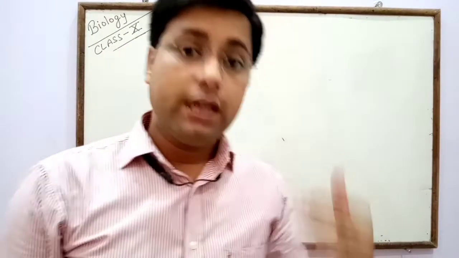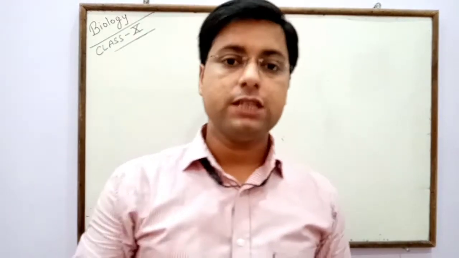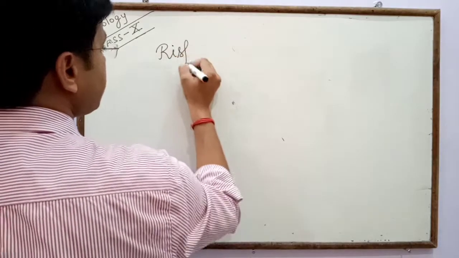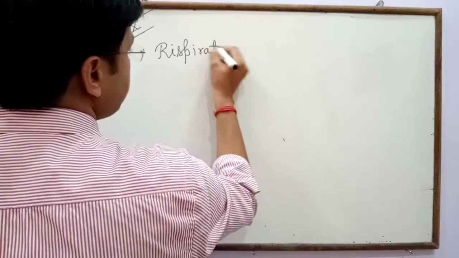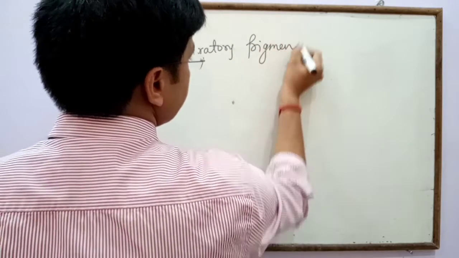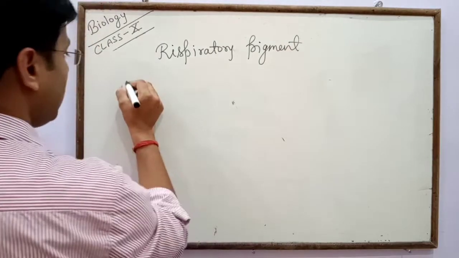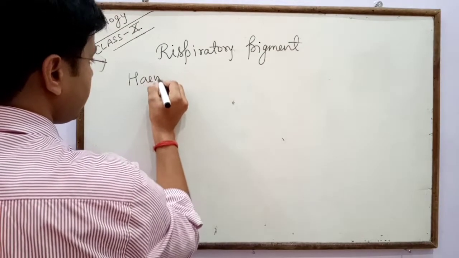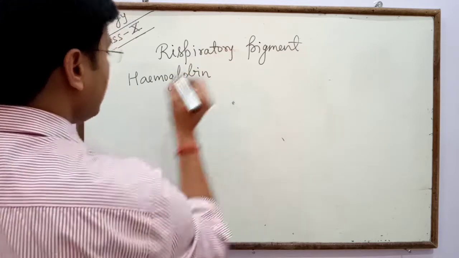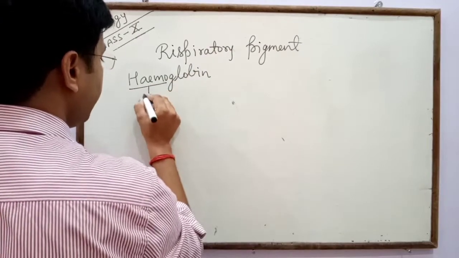In our blood, a respiratory pigment is present. That pigment is called hemoglobin. Hemoglobin is made up of heme and globin.